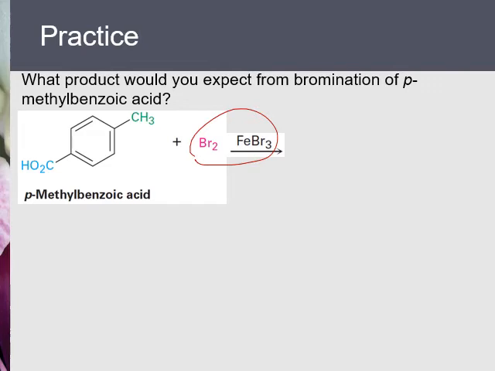So we look at two substituents. Methyl is an ortho-para director, so it should go to these two positions. And benzoic acid, the carboxylic acid, has a C=O double bond with OH. That's a carboxylic acid group, and that's an electron withdrawing group. It's a deactivator and a meta director. So for this one, meta is also the same location. So the two substituents have the same directing effect, and therefore they add together. Bromine should go to either this place or this place, and the product is here.